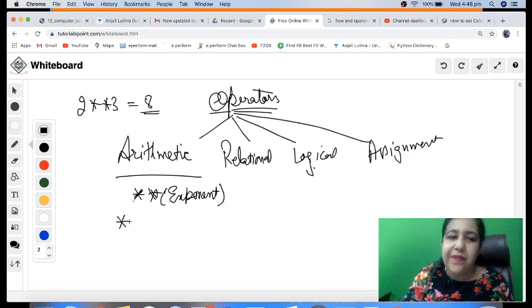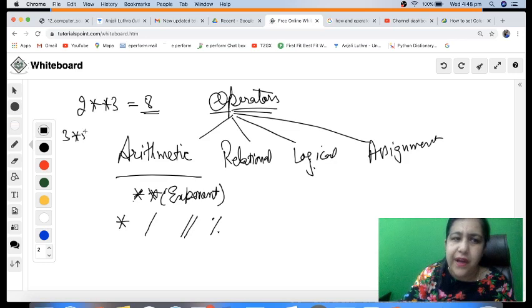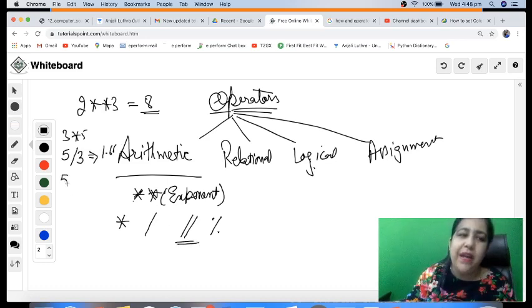After that, we have single star sign, which stands for multiplication. We have slash, that is division. We have double slash, that is floor division. And I have percentage, which is modulus sign. Now, this symbol simply multiplies, like you have 3 into 5, you will be getting 15. Now, this single divide, if I have 5 upon 3, I'm going to get 1.66666, some answer like that. But 5 double slash 3 is just 1.